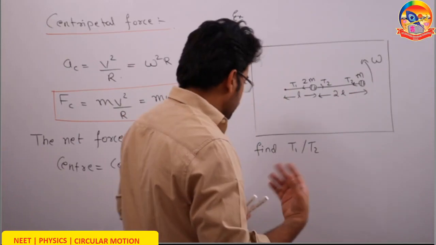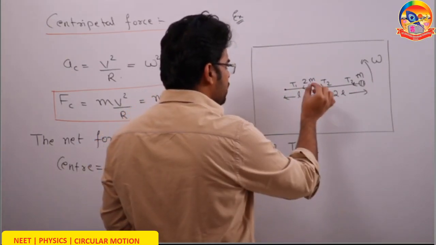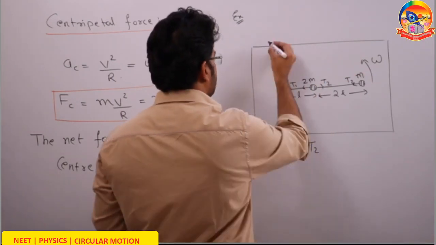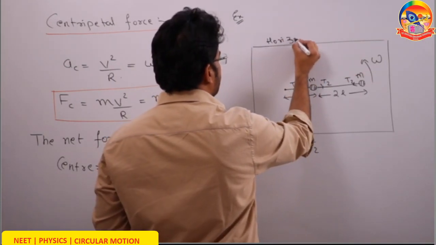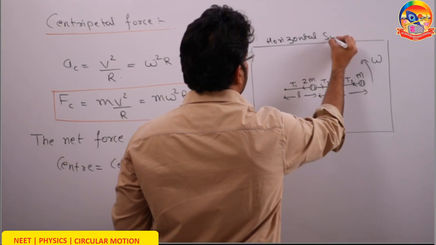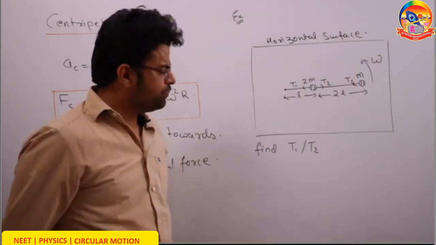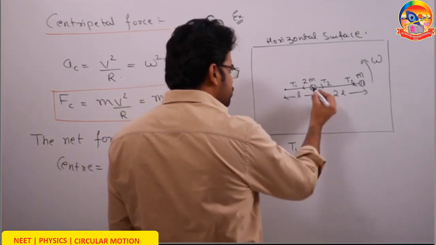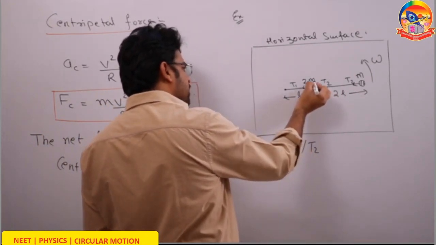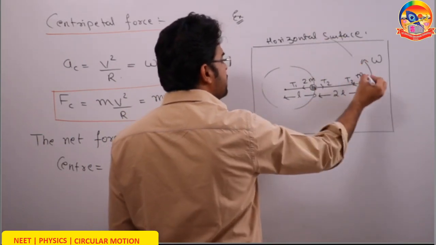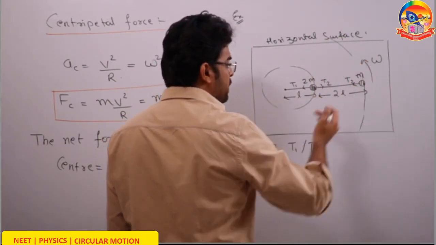Let's do one question. Let's say there are two masses, 2m and m, moving on a table. This is a horizontal surface, and we are looking from the top. Now this mass 2m moves in a circle of radius l, while this mass m moves in a circle of radius 3l, l plus 2l, 3l.